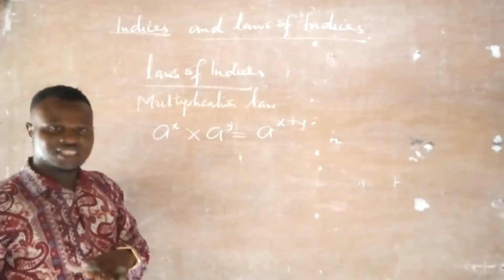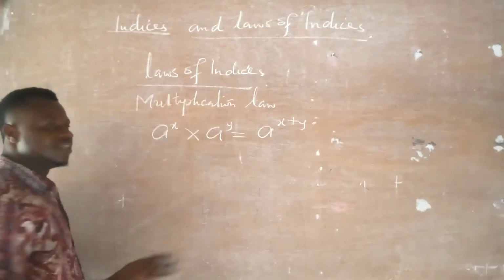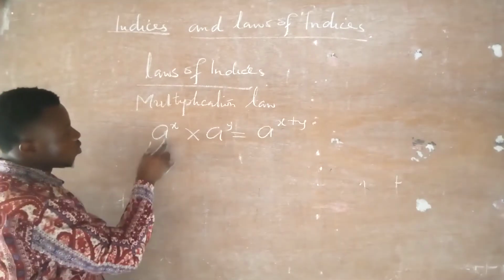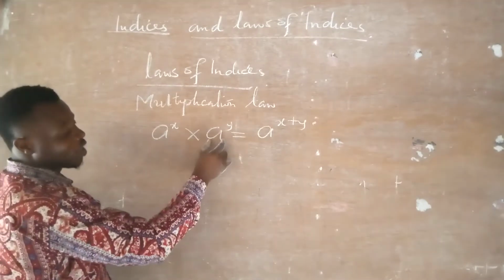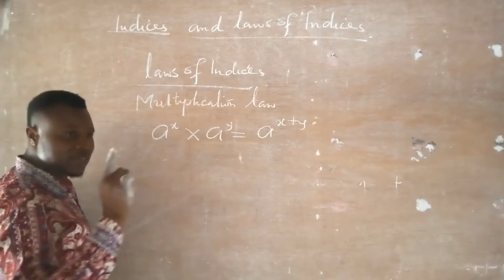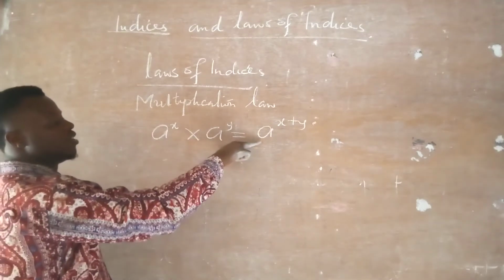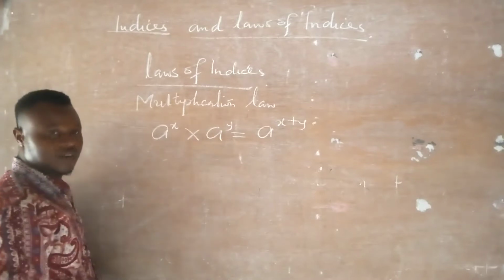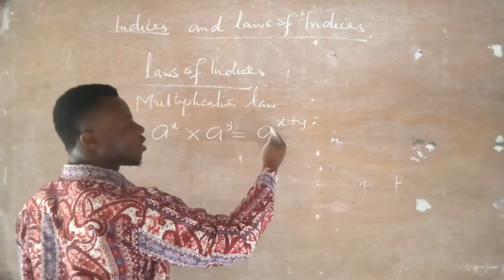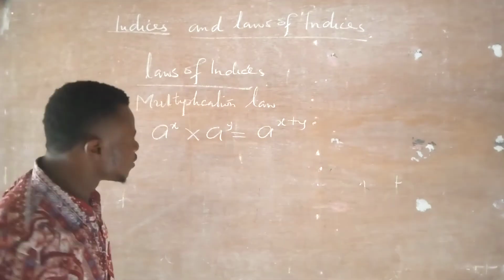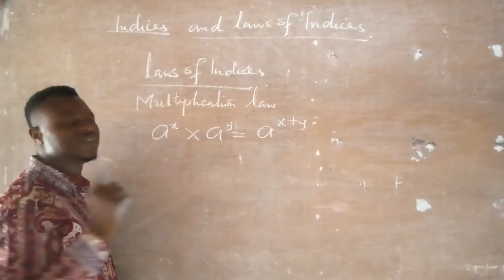Now what does the law say? It tells us that whenever we have indices of the same base, the base is a, and the other one is also a, they have the same base, the law says take one base, take one of them, and add the powers. That is the reason why we take one of the base and add the powers. This law can only operate whenever we have indices of the same base.